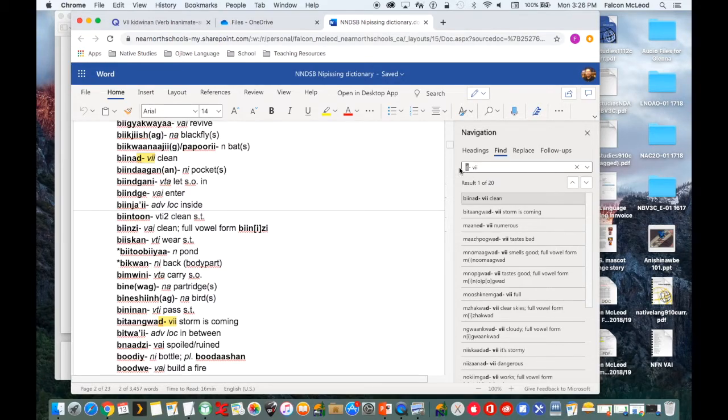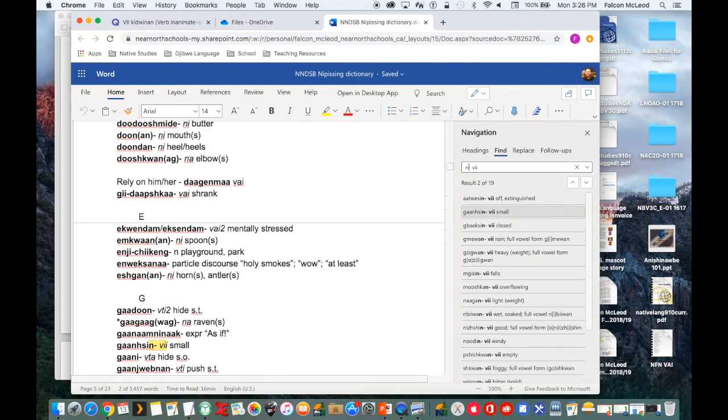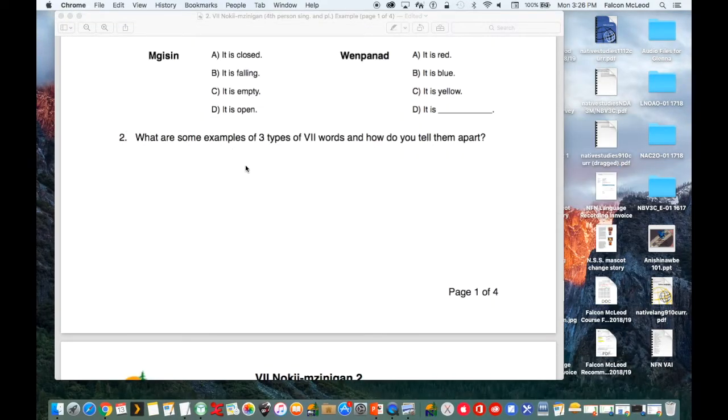And then for the last one, ones that end in N sounds, just replace that D with an N sound. And you have all these to choose from. So that's how you can pick different words that end in different endings for our VII words. So this one, sin, it is small. So you can use that to put in examples for question number 2.